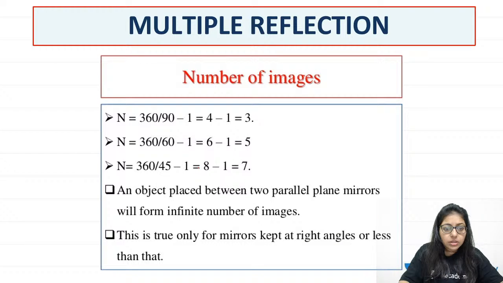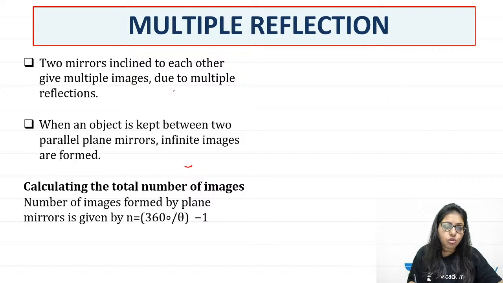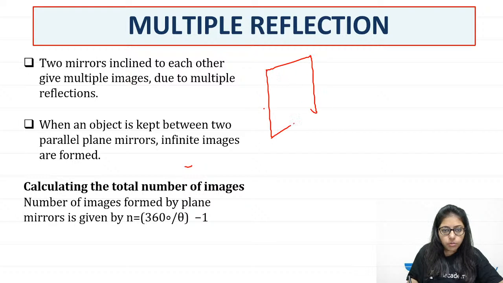So now there is a formula by which we can calculate the number of images which can be formed. There are beautiful things which can be made by kaleidoscope, by periscope. So if you have two mirrors placed at an angle, and let's say that angle is theta, how do we calculate the number of images?